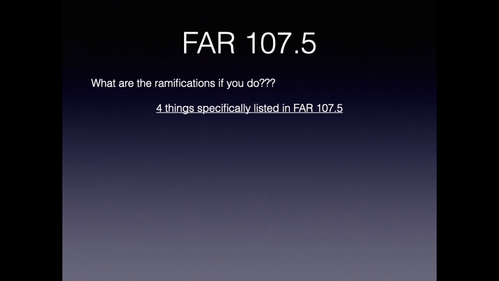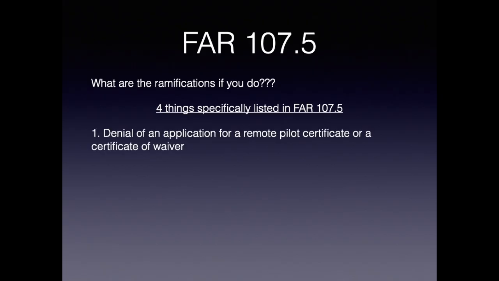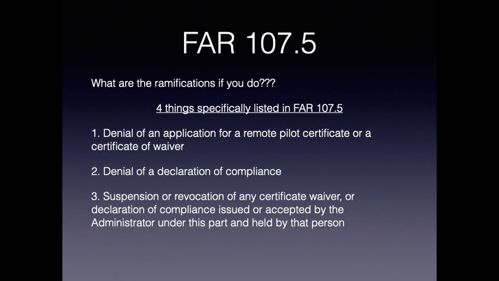The first one is a denial of an application for a remote pilot certificate or a certificate of waiver. The next is a denial of a declaration of compliance, then a suspension or revocation of any certificate, waiver, or declaration of compliance issued or accepted by the administrator, being the FAA, under this part and held by that person. And then the fourth one is a civil penalty.